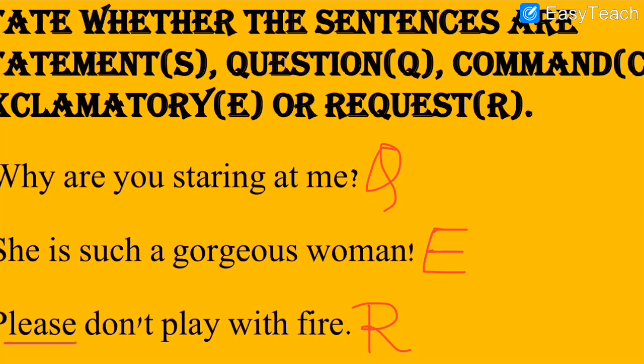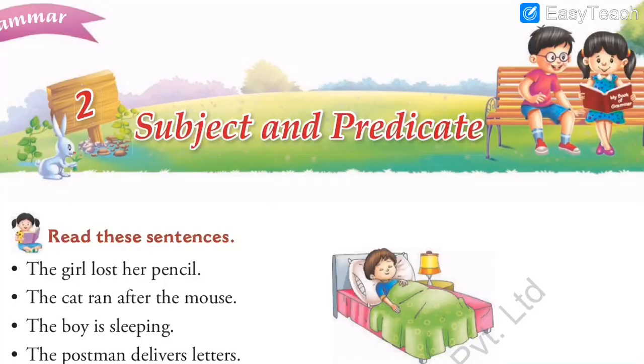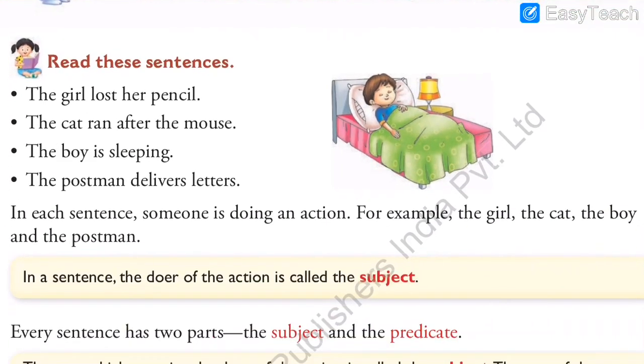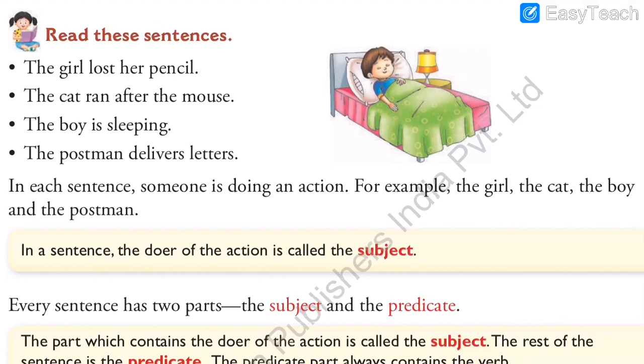But before we solve the exercise, let us have a glance at the lesson. So this is lesson number 2, subject and predicate. So what did we learn in this lesson? That what is subject and what is predicate. As you can see on your screen, the sentences are given. The girl lost her pencil. The cat ran after the mouse.